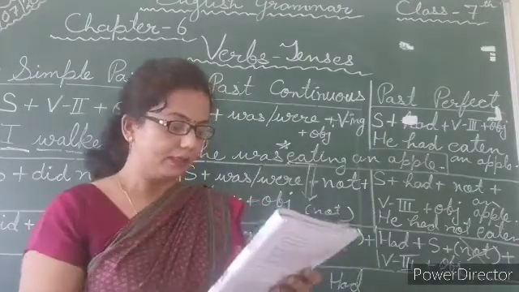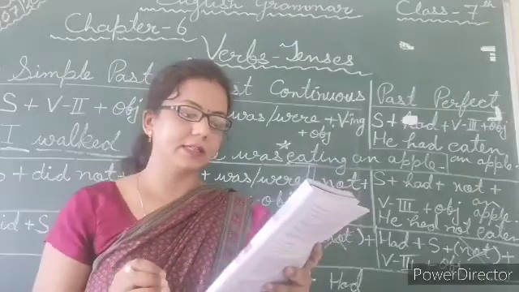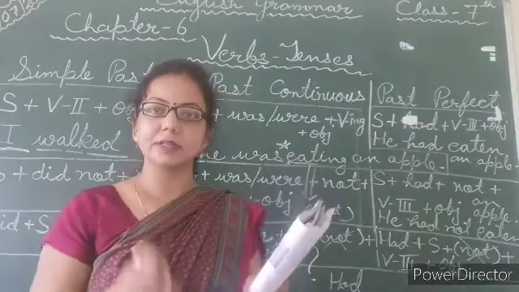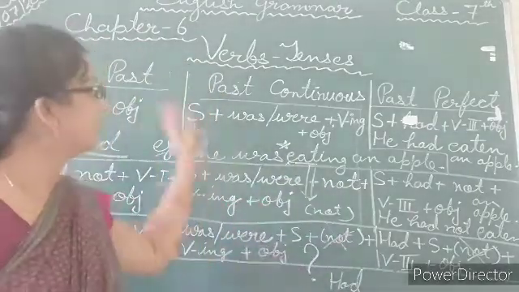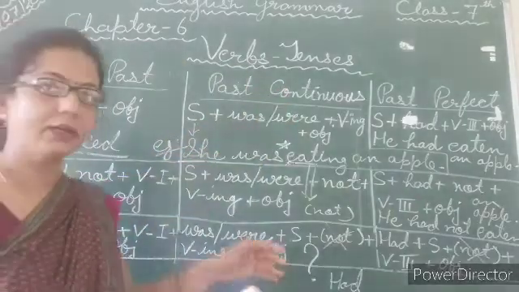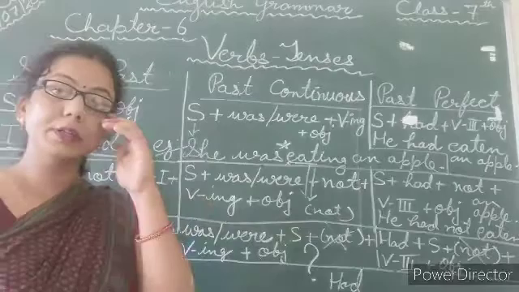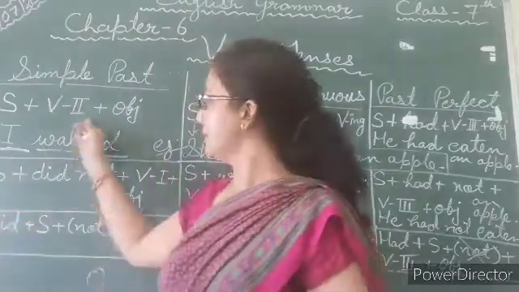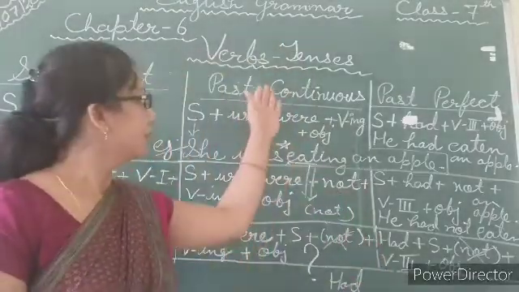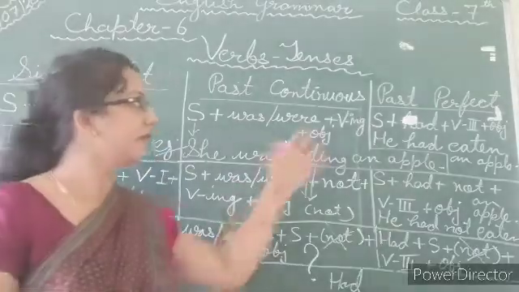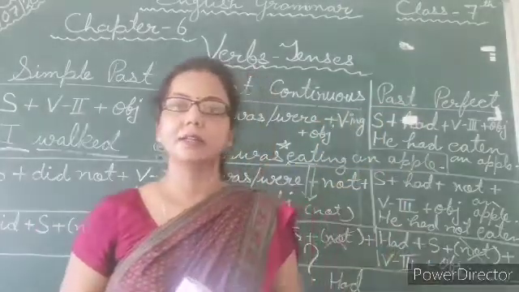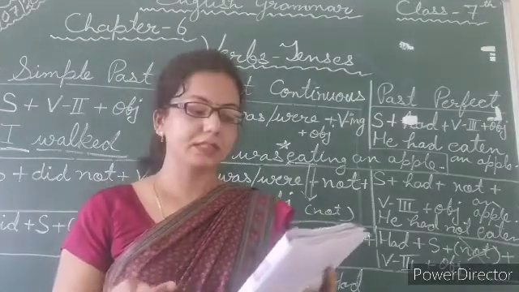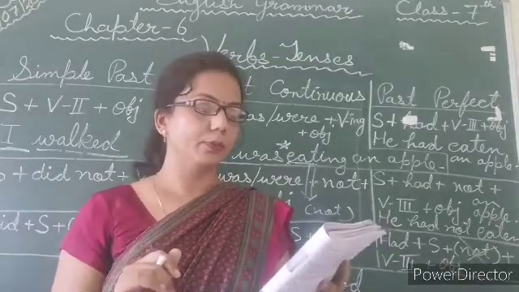So have a look. What is that? Rewrite these sentences in the past using the interrogative structure. Whatever sentence is given, you have to use it in past tense, in the interrogative format. What about interrogative? Just end it with a question mark, and if it is simple past, then start with did. Continuous form, then start with was or were, and if that is in perfect form, then just start it with have. So very easy exercises. Just try to do it yourself, and after that you have to do it in your notebook.